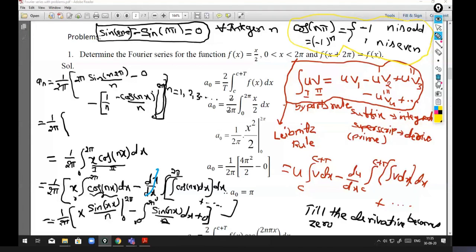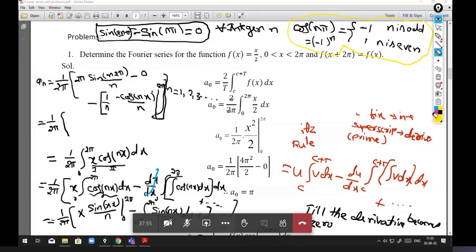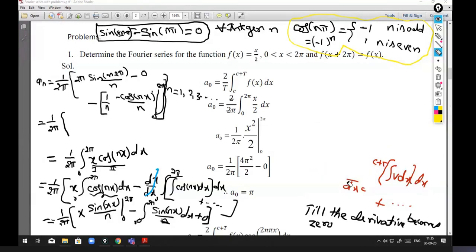Okay, so I'll delete this. Bernoulli-Leibniz rule. So these results are very, very important. This will be repeatedly coming in the calculation. This by parts rule, cos n pi, sin n pi, cos 2 pi, all these terms will repeatedly appear in the next calculations.